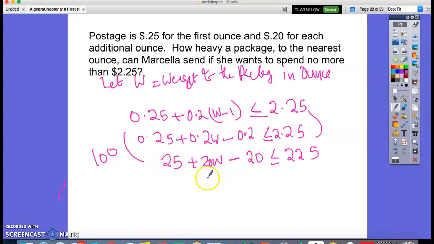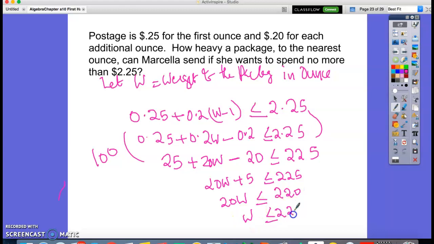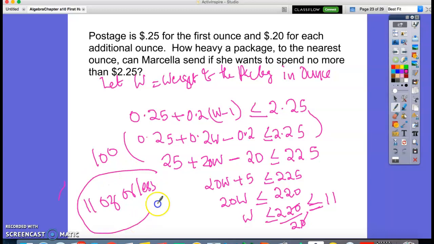So 25 minus 20 is 5, so 20 W plus 5 is less than or equal to 225, or 20 W is less than or equal to 220, or W is less than or equal to 220 over 20. So it cancels out, and the weight has to be less than or equal to 11. So 11 ounce or less. So the answer is 11. She can send 11 ounce or less than that.